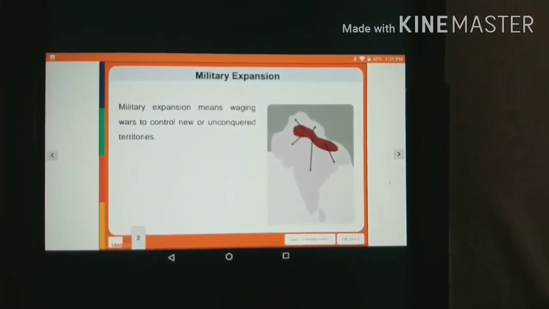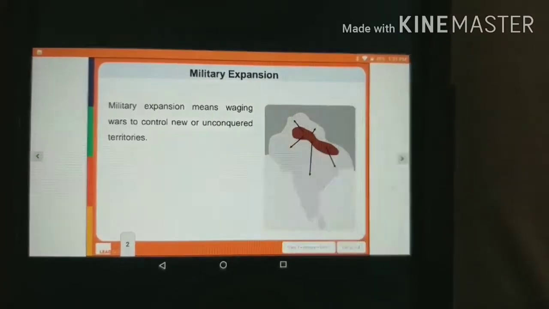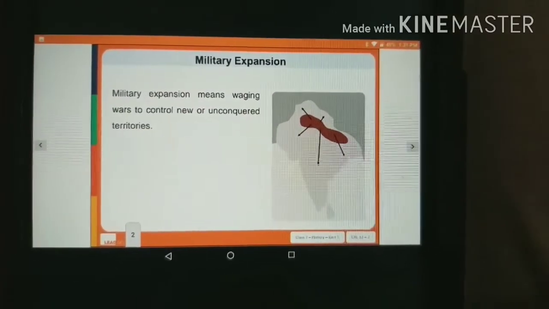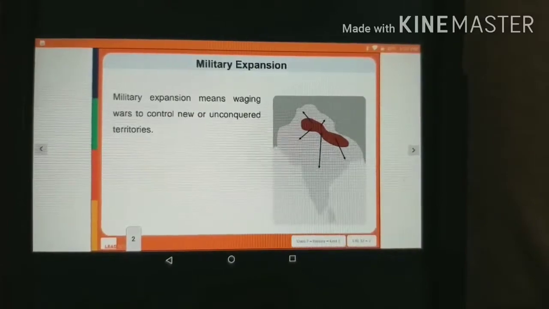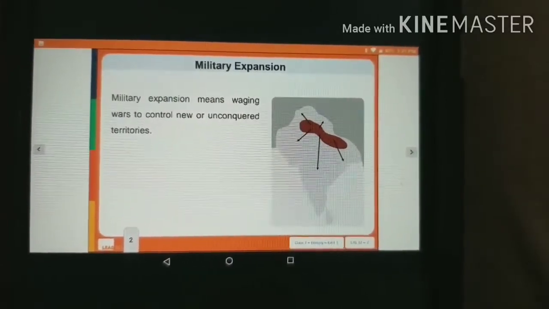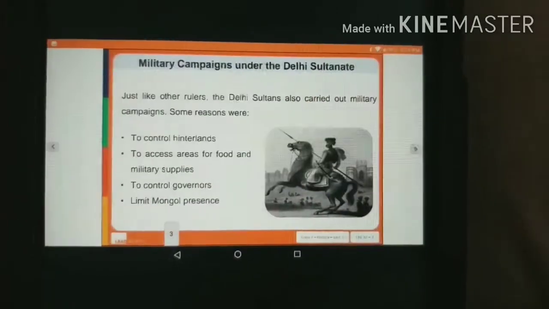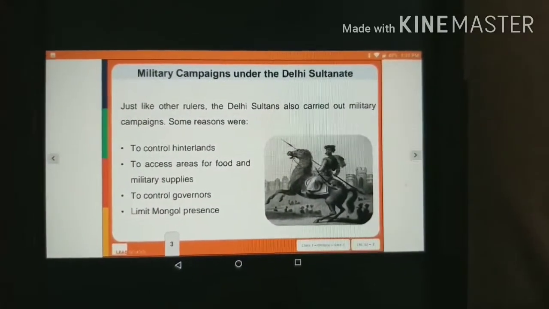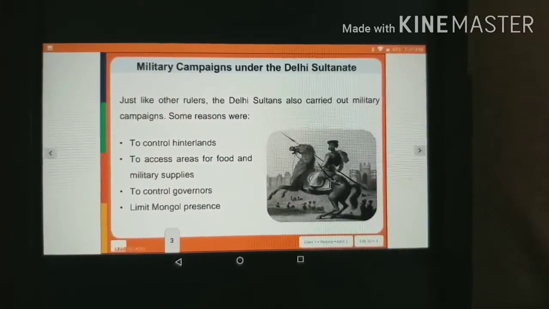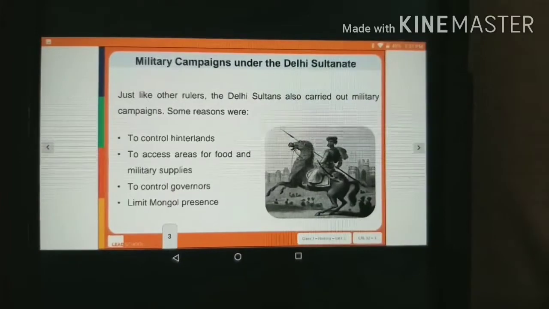So first of all, let us discuss what we mean by military expansion. Military expansion means waging wars to control new and unconquered territories. Just like other rulers, the Delhi Sultans also carried out military campaigns.